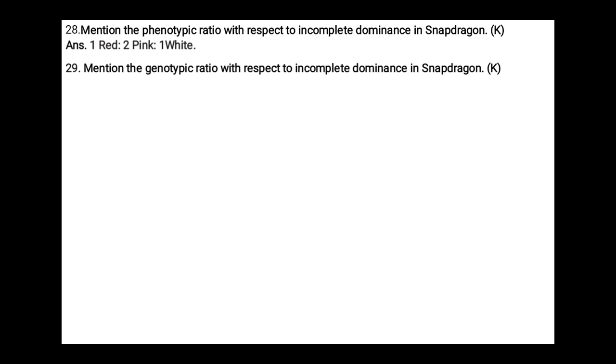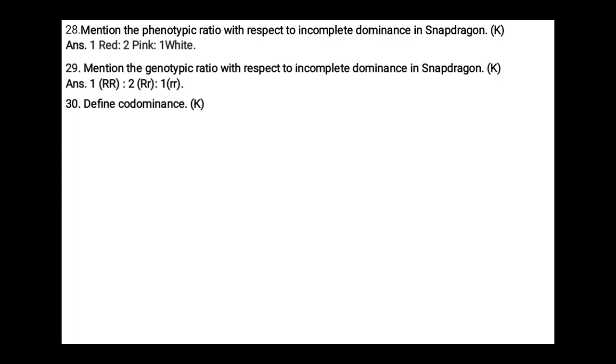Mention the genotypic ratio with respect to incomplete dominance in Snapdragon. One individual having capital R capital R, two individuals having capital R small r, and one individual with small r small r. So we can write it as 1:2:1.